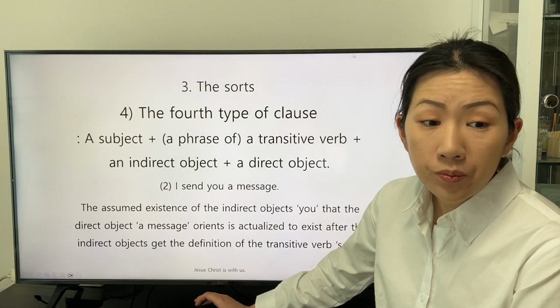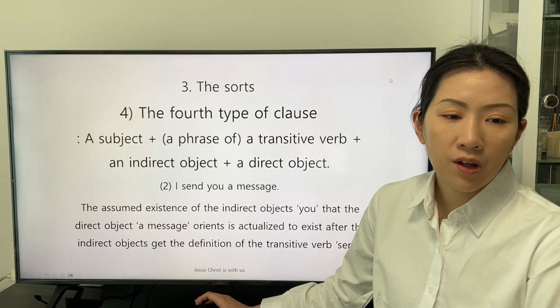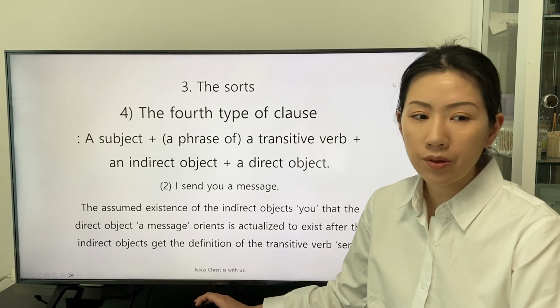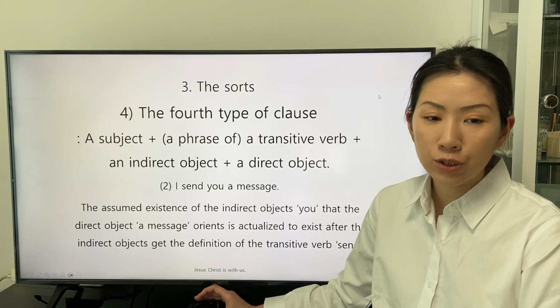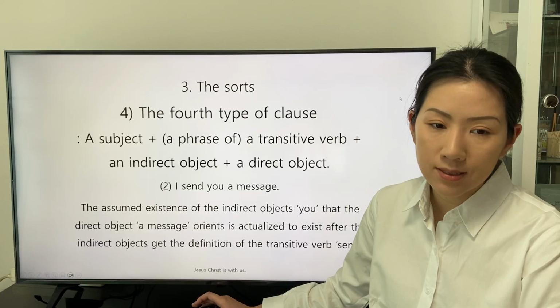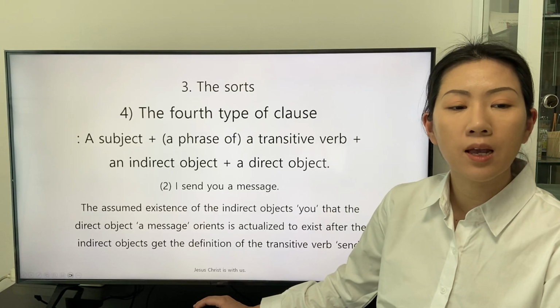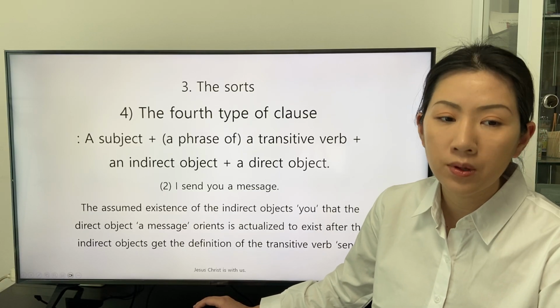The assumed existence of the indirect object, you, that the direct object, a message, orients, is actualized to exist after the indirect object gets the definition of the transitive verb send.